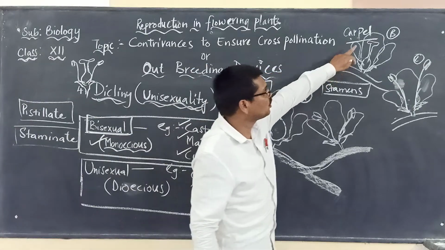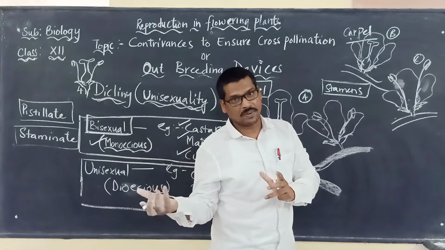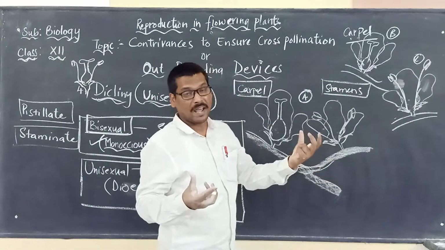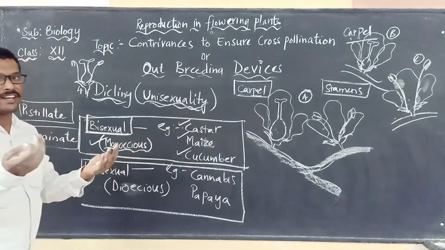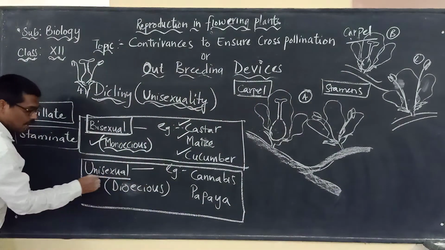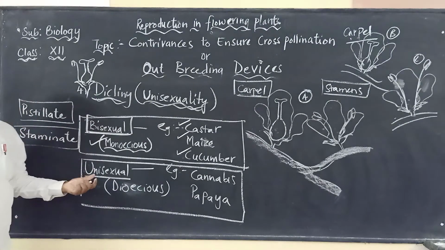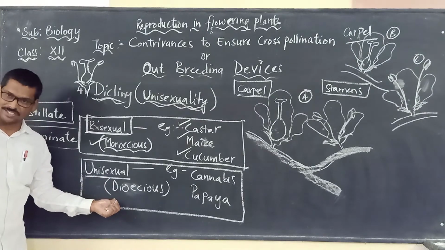If you are seeing in these two, B and C, the male flower is present on one plant, and the female flower is present on another plant. This type of adaptation is shown in some plants, and such plants, or such flowers, are called as what? Such flowers are called unisexual flowers. Otherwise we call them dioecious.